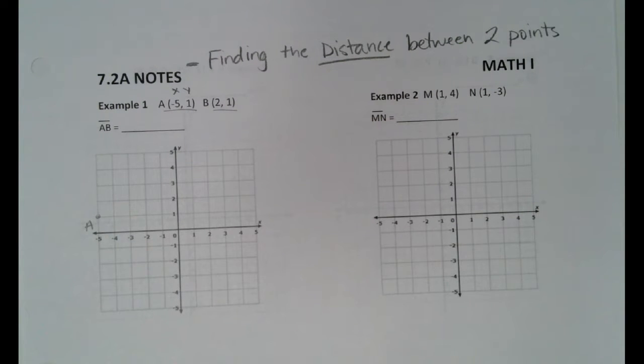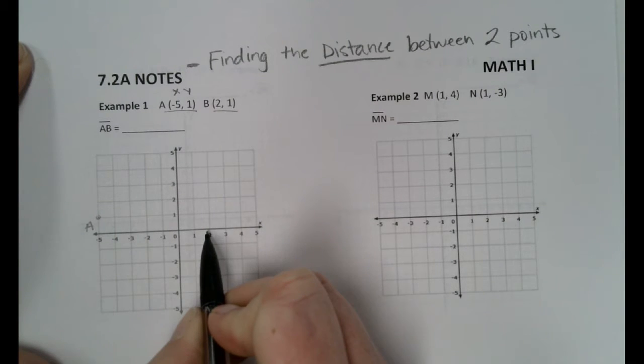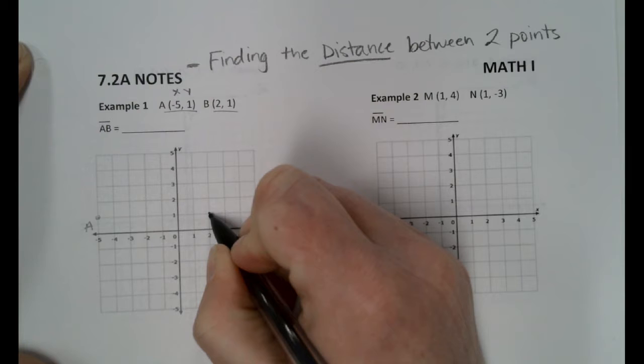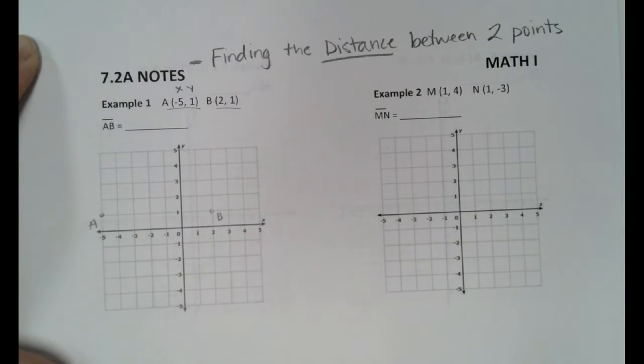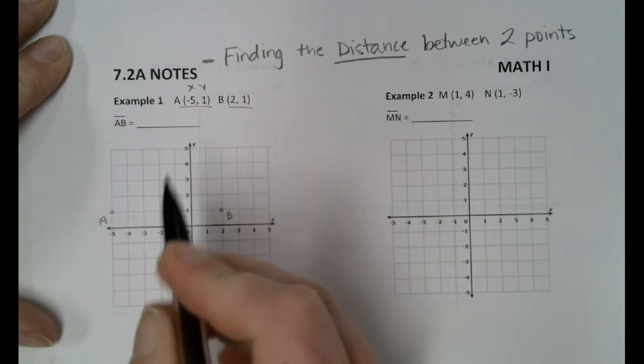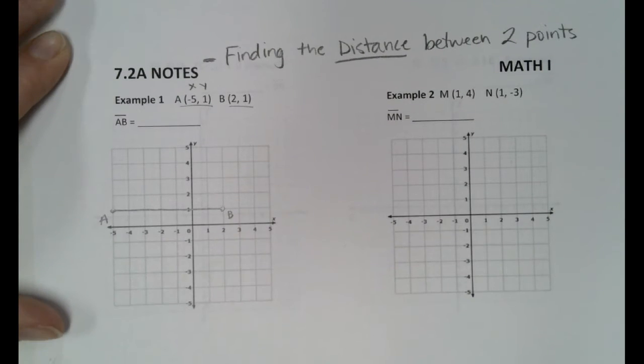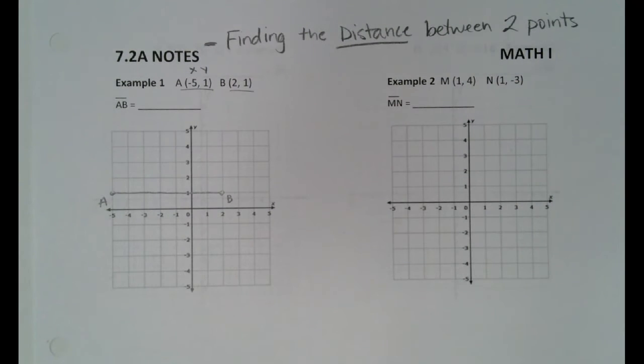Now point B, we're going to start in the middle, and this time on the x-axis we're going to go to 2. And then on the y-axis we'll go up to 1. Boom, that's point B. Now I'm going to go ahead and connect these. This symbol means segment. So here's a line segment right there. And what we're talking about is the distance between point A and point B. Now, if I get out a ruler and I measure it, that would give me the distance in probably centimeters or inches or something like that. That's not what I'm talking about here. I want to know on the graph, how far away are these 2 points?